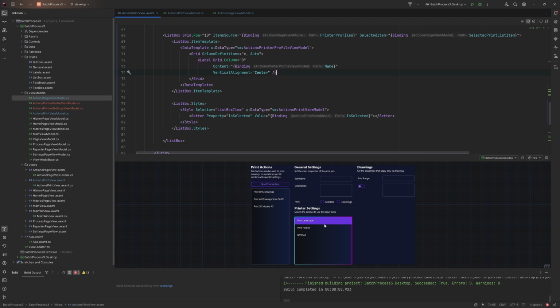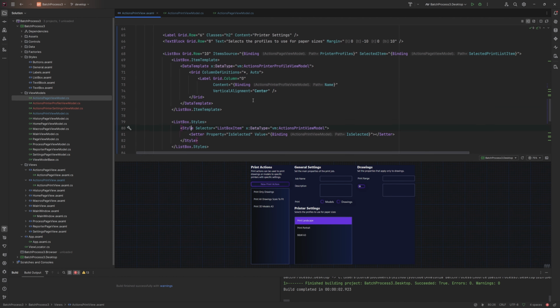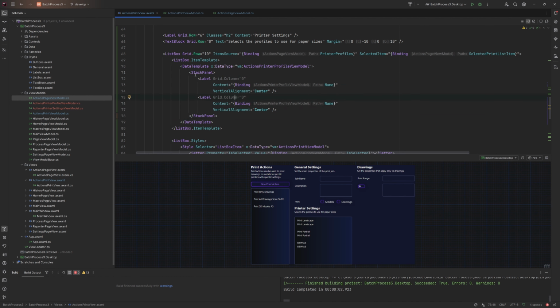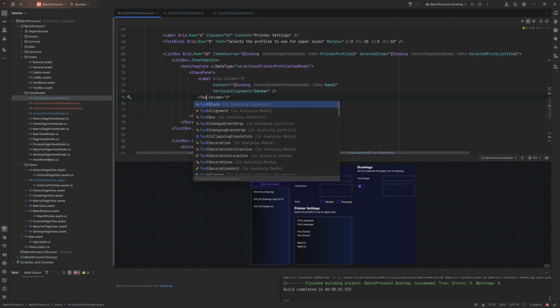But we do want the description probably as well. So we can either have the description on hover, or we can show it as part of this. It all depends on how long the descriptions are expected to be. And we might want to do, say, let's have a go with this. We'll do a stack panel instead of a grid. We've got one label here. We'll do a text block.